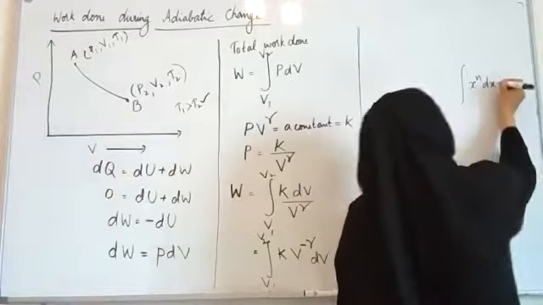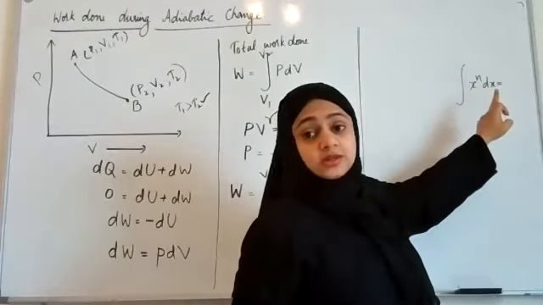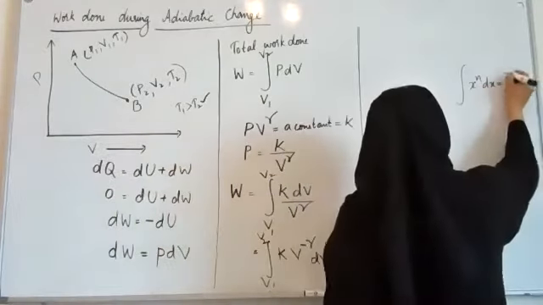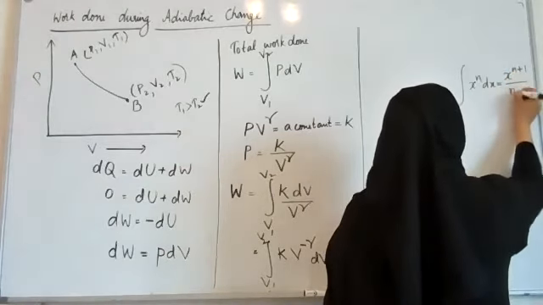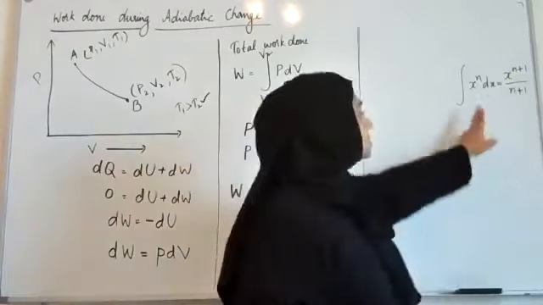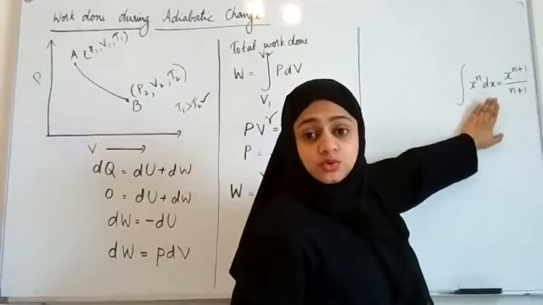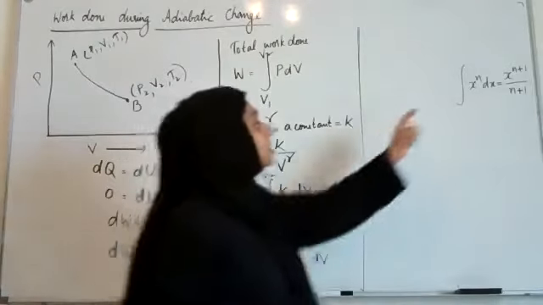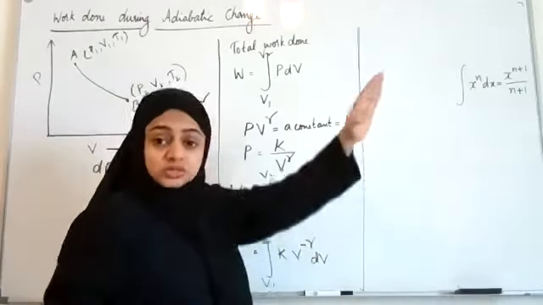This is equal to x raised to n plus 1 divided by n plus 1. So this is how we integrate. So this is the formula, and I'm going to use this one. Instead of x, we have here V, and instead of n, we have here minus gamma. So I'm going to use this expression.